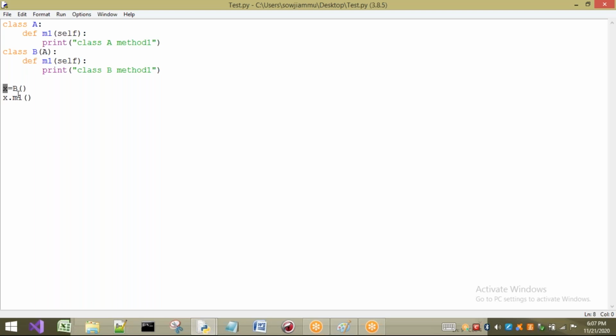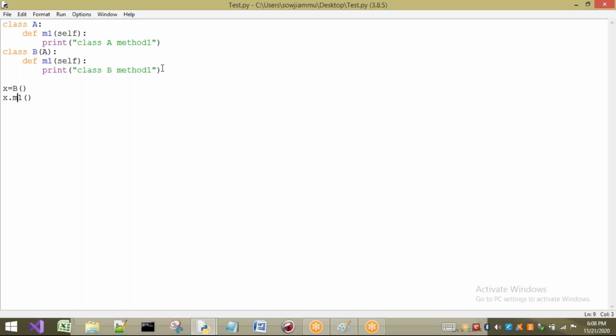So when I am calling X dot M1, first it will go to B class because X belongs to B class. It will search for M1. Is there any M1 here? Yes. So it will execute that particular method. If it is not there, then only it will go to class A. This is a very important point to understand. First, it will go to the corresponding class. If it is not there, then it will go to its super class.